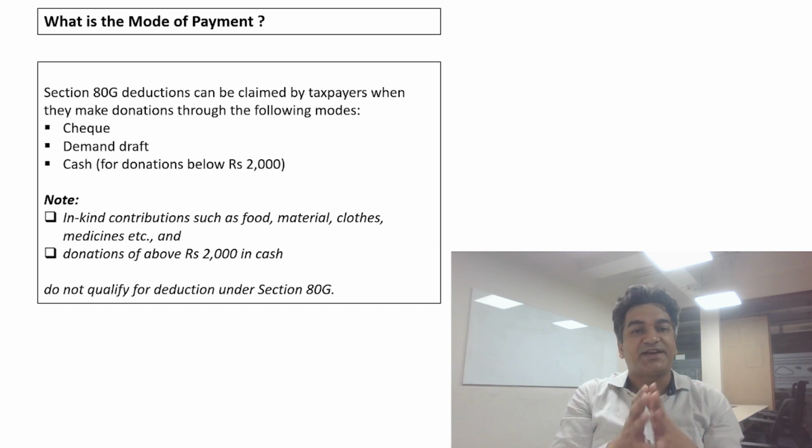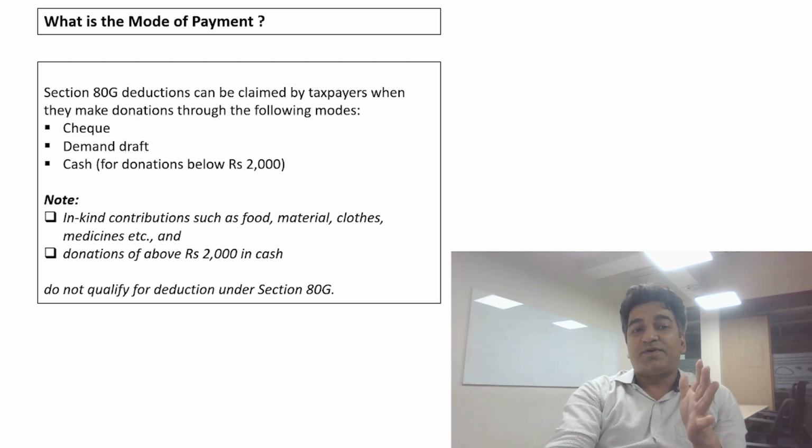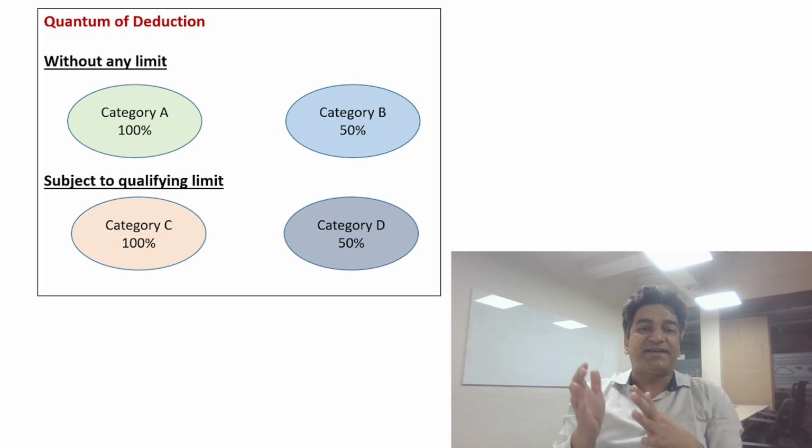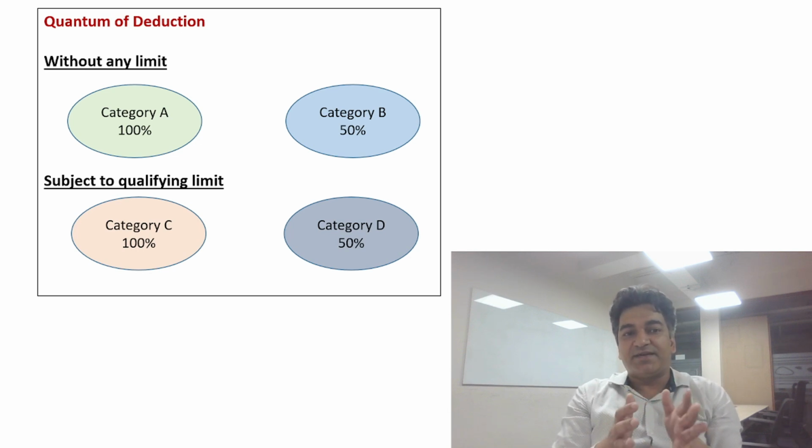Friends, let's now discuss what will be the quantum of deduction under Section 80G. There are four categories, category A, B, C, and D. The first two categories, A and B, are without any limits, wherein in category A, you can claim 100% of the amount paid as donation. In category B, you can claim 50% of the amount paid in donation.